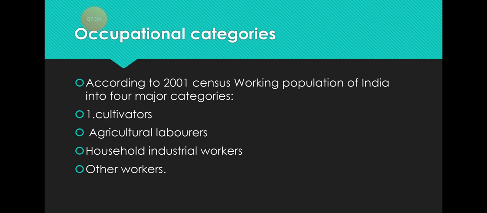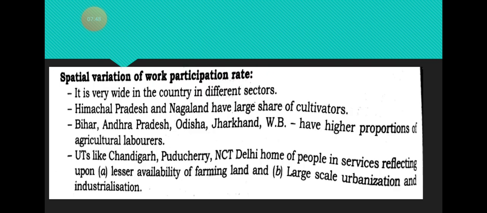Now the occupational categories. According to the 2001 census, they have said there are four major occupational categories. One is the cultivators, one is the agricultural laborers, one is the household industry workers and another one is the other workers. Now spatial variation of this work participation rate: all the states have different kinds of work participation rate. Like Himachal Pradesh and Nagaland have a large share of cultivators. In these two states, cultivation is the main work. Bihar, Andhra Pradesh, Odisha, West Bengal have a higher proportion of agricultural laborers.